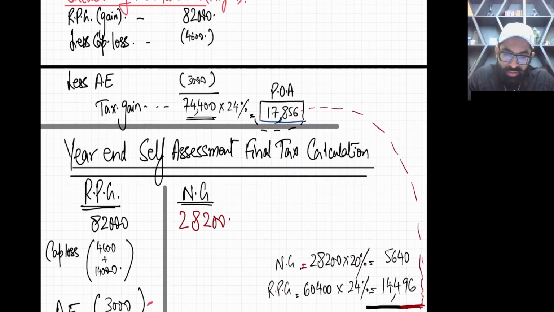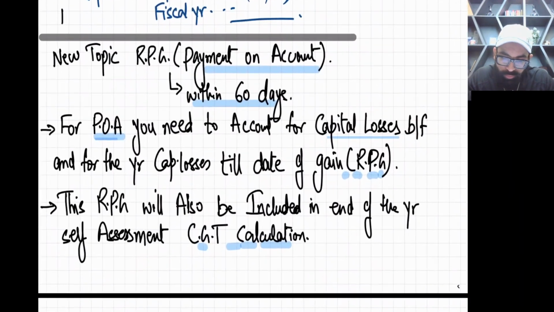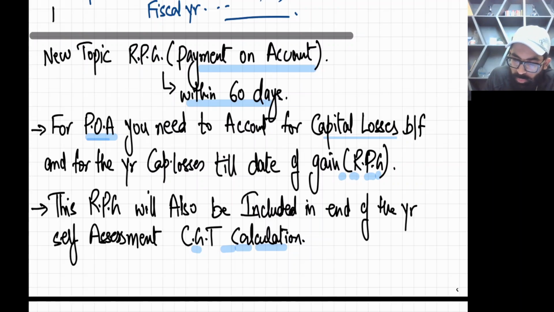Okay. So my dear student, what I did, see the rule. For POA, you need to account for capital losses brought forward. In this first question, I didn't give you any brought forward capital loss, but in the next question you will be seeing the capital loss brought forward. And for the year capital loss till the date of gain, remember I made a rectangle. Then this RPG will also be included in the end of the year self-assessment CGT calculation. It means at the year end, solve the question right from zero, right from scratch.